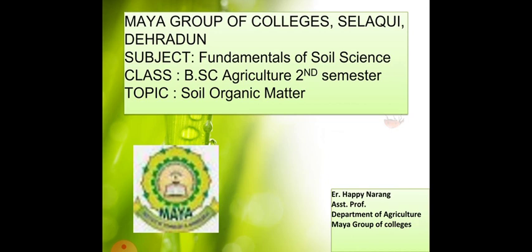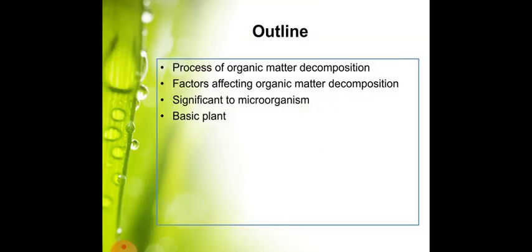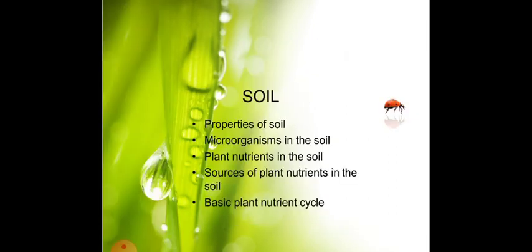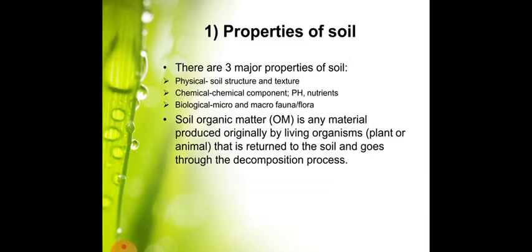Today's topic is soil organic matter. Here is the outline. Process of organic matter decomposition. Factors affecting organic matter decomposition. Significant microorganisms, basic plant nutrient cycle. Today we will be discussing the properties of soil, microorganisms in the soil, plant nutrients in the soil, sources of plant nutrients in the soil, and the basic plant nutrient cycle.